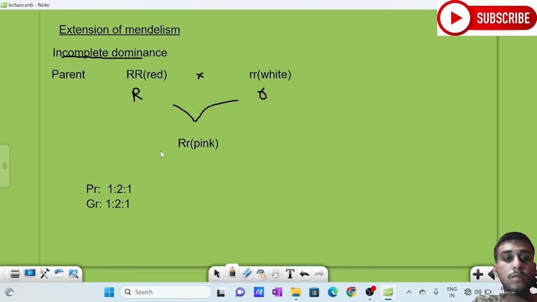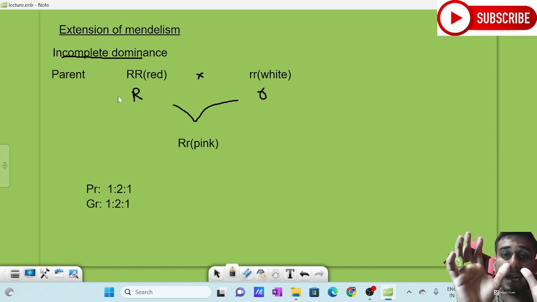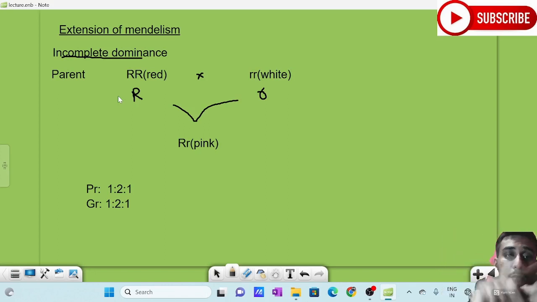So you just look into the cross. Actually, it should be red, right? The dominant form is red. So in a heterozygous form, the dominant form should be red. But in this condition, it has become pink in color. Actually, the color pink was not even in the parent condition. So this is known as incomplete dominance. The color is actually the intermediate of red and white, pink. So this is known as incomplete dominance or semi-dominance. The dominant form of an allele can't express fully, or can't mask the recessive allele completely. It is known as incomplete dominance.